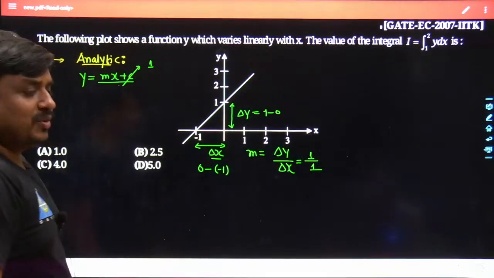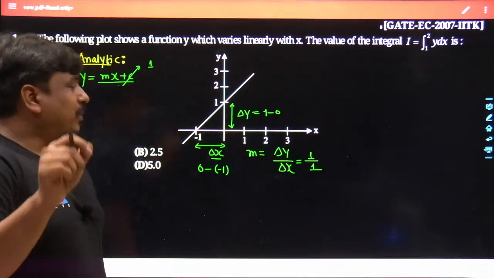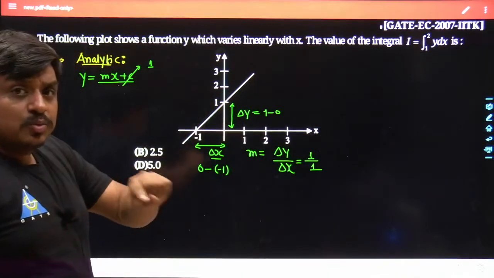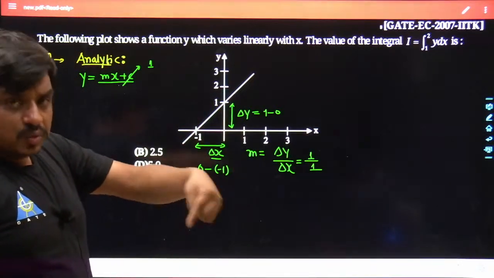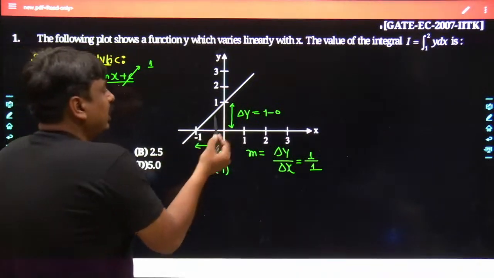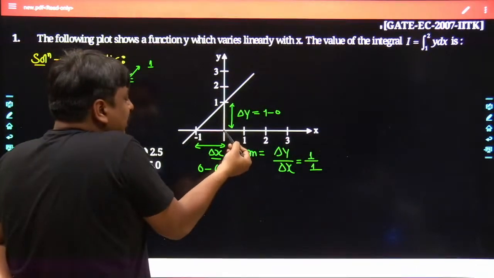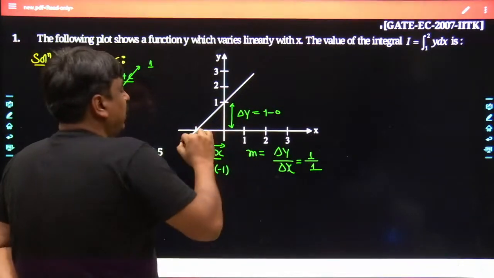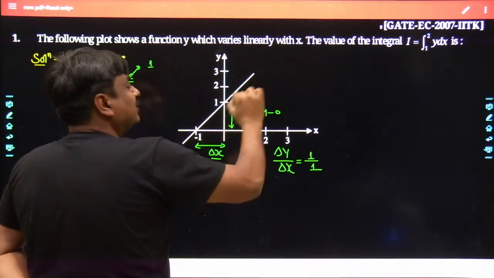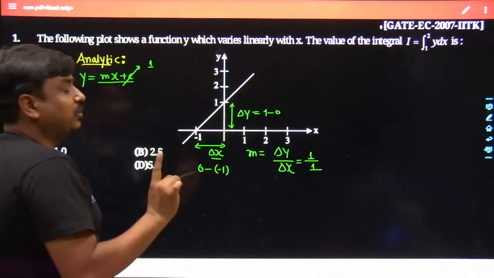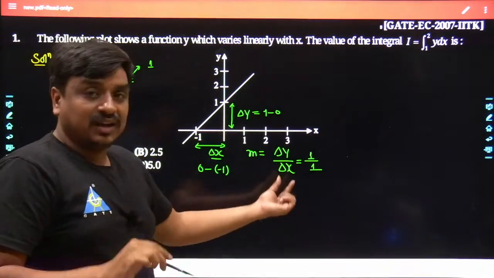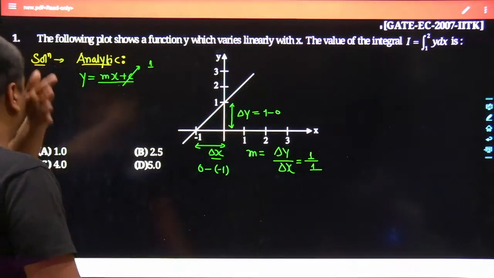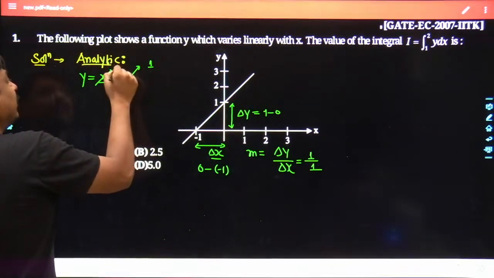Many students make mistakes while calculating the slope, but keep in mind that when you do del y, the value is y2 minus y1, so in the denominator it would also be x2 minus x1. If this is taken as y2, this has to be taken as x2. If this is taken as y1, this has to be taken as x1. Or in another way, as the value of x is increasing, the value of y keeps increasing, so the slope has to come positive, because many students may calculate the slope as negative while doing the rate of change of y versus the rate of change of x. So the value of m is also known to me, that is 1.